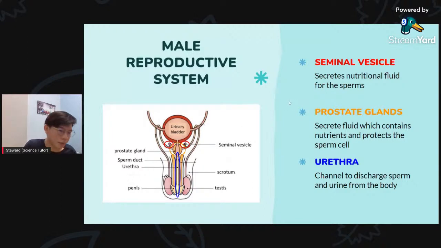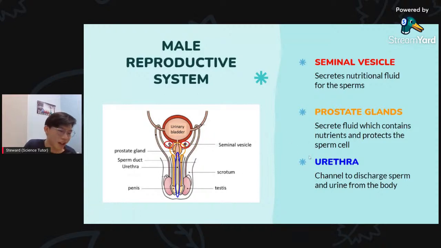Next we got the prostate gland, the orange colored part. It secretes fluid which contains nutrients and protects the sperm cells. So it has almost the same function as the seminal vesicle. It secretes fluid and nutrients to protect the sperm cells.